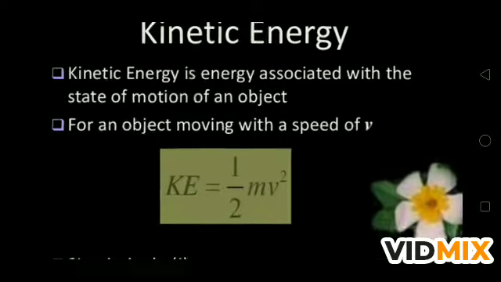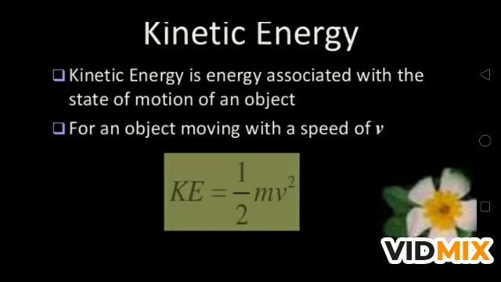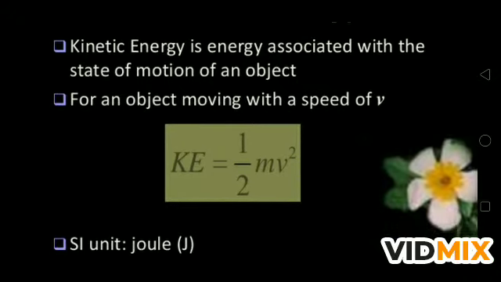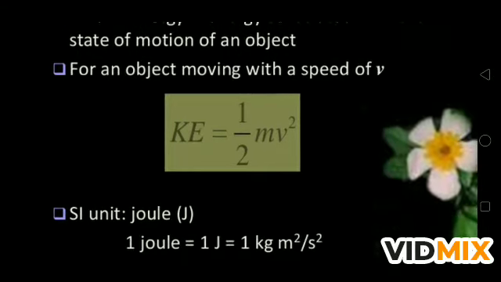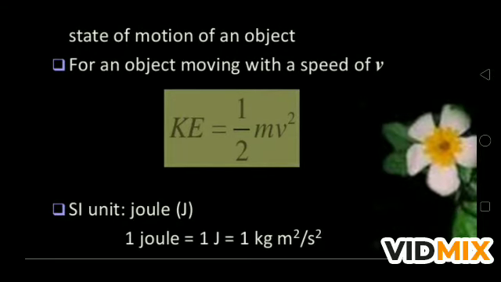Now the kinetic energy. The kinetic energy is energy associated with the state of motion of an object. It means when the body is moving, when the object is moving, it has energy. It is known as kinetic energy. For an object moving with a speed v, the energy formula is half mv square, where m is the mass of the body, and the unit of energy is joule.